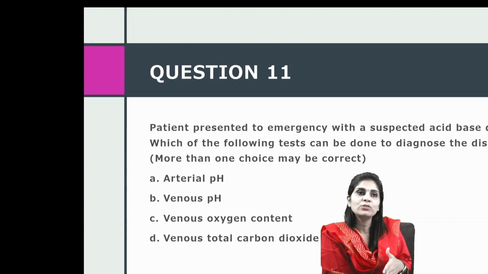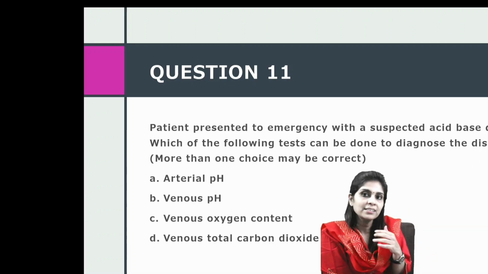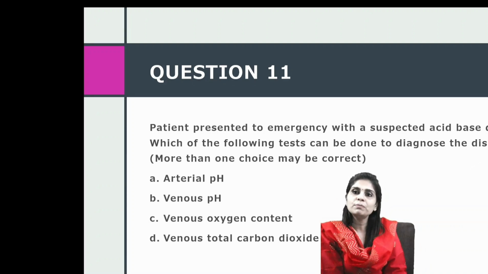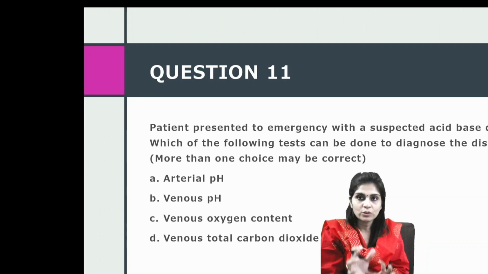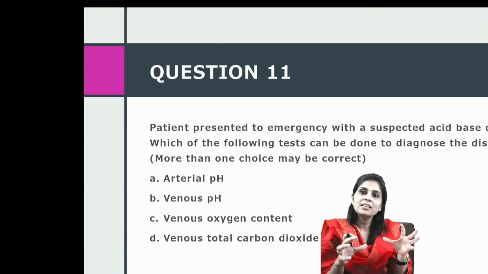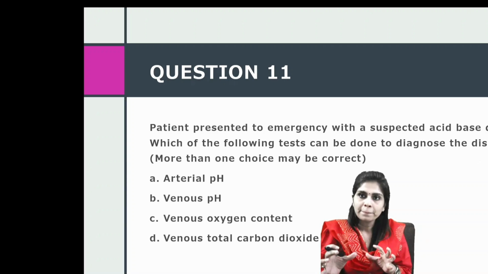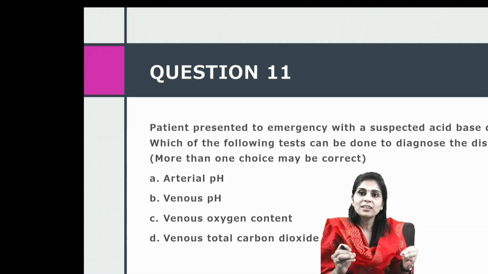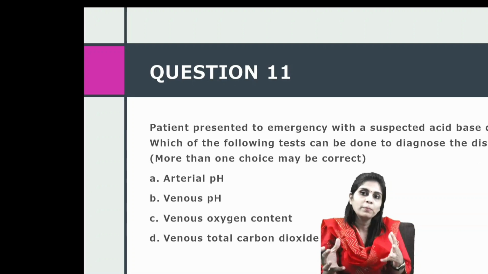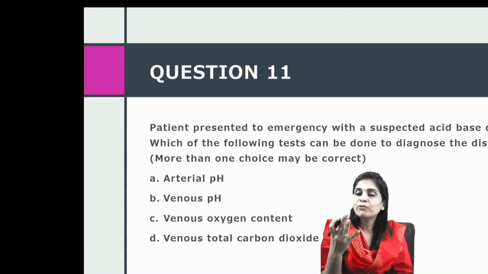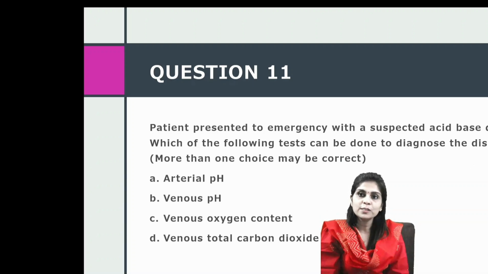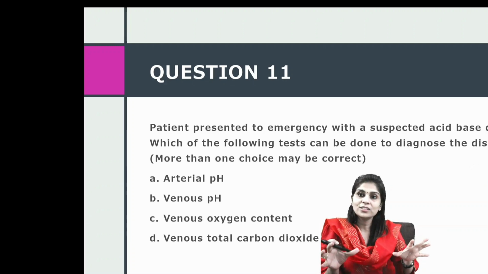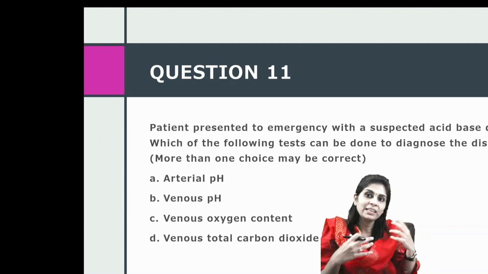In that case, you will have to say, no, I want arterial blood gas analysis. Otherwise, if you want to just find out if there is an acid-base disorder, venous blood sample is equally good. Because venous pH and arterial pH vary very minimally. And venous total carbon dioxide content and arterial total carbon dioxide content also vary minimally. Probably by 4 milliequivalents per liter is the maximum difference between the two. Only the oxygen content, venous and arterial oxygen content, will be totally different.